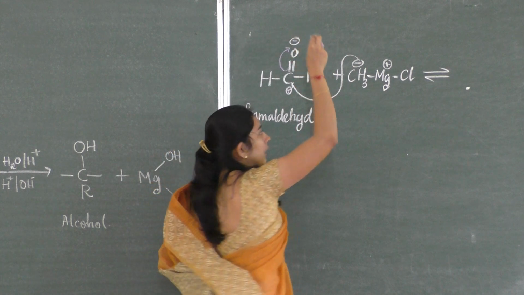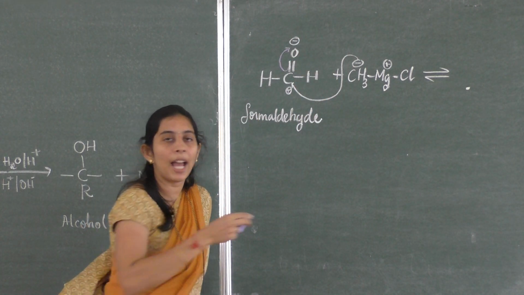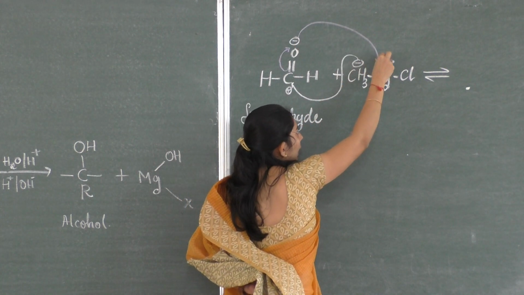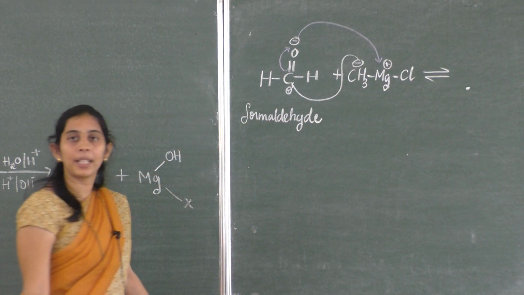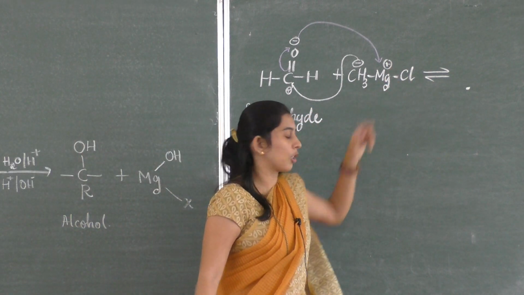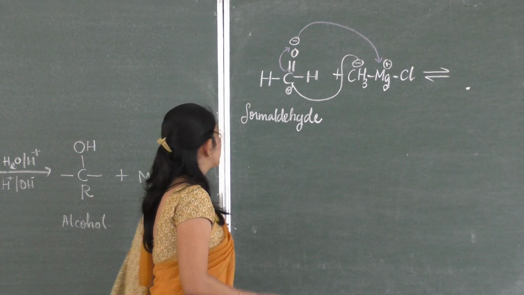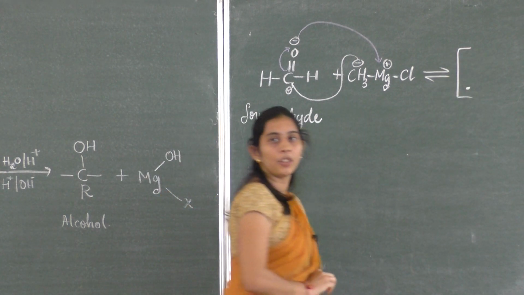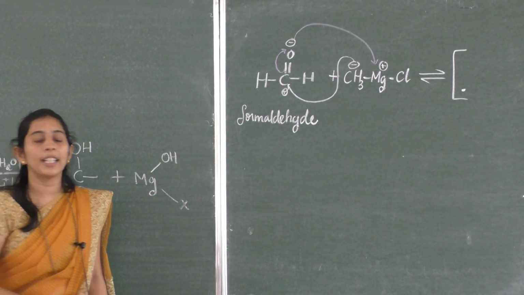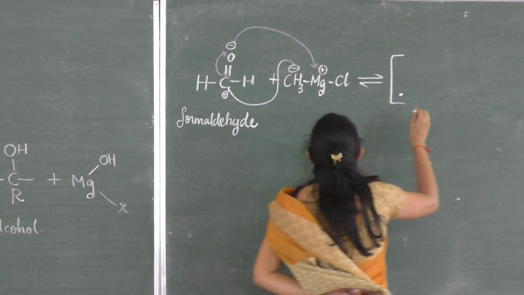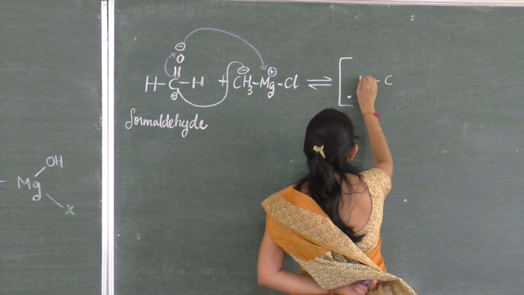We know that oxygen has a negative charge. So what happens at that time? This oxygen will abstract that magnesium group, because magnesium is a metal, so it always has a positive charge. So next what happens? What is the addition product? Always remember it, when you write an addition product, you have to write it within a square bracket. So what is the product? CH.